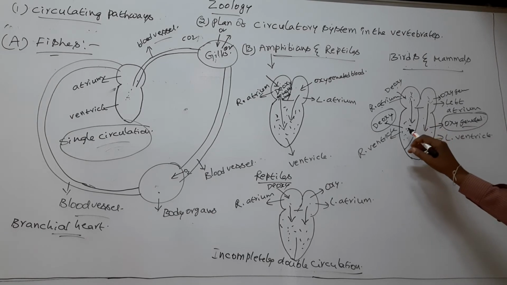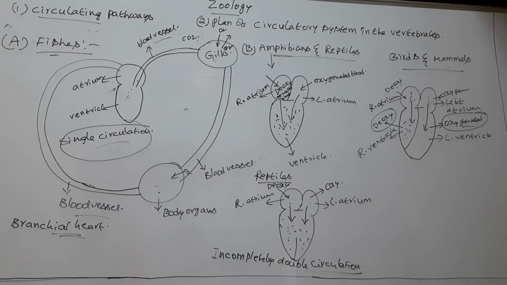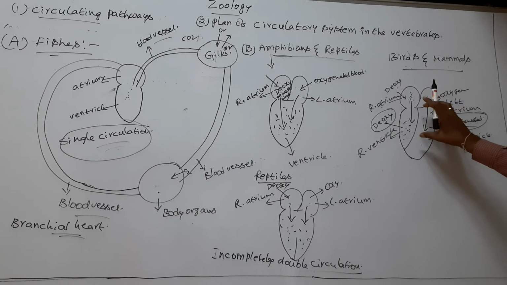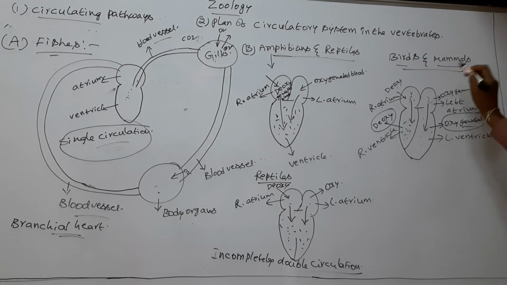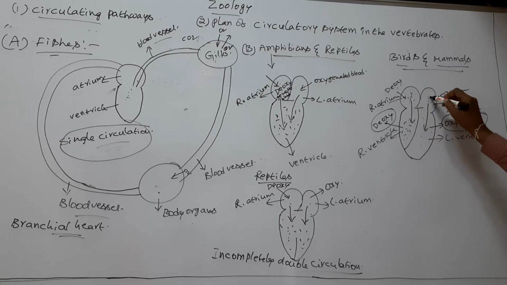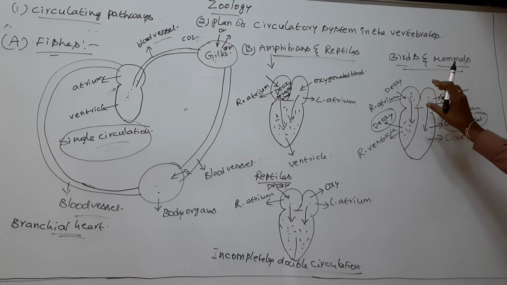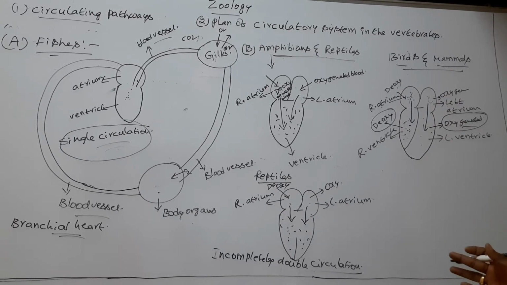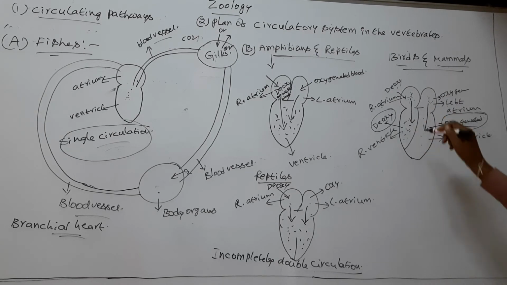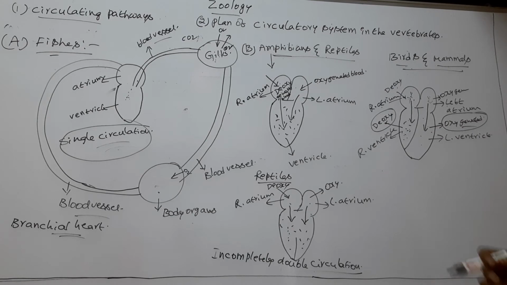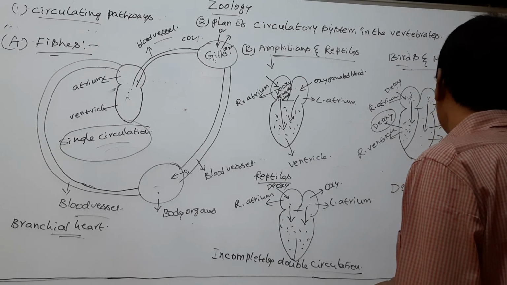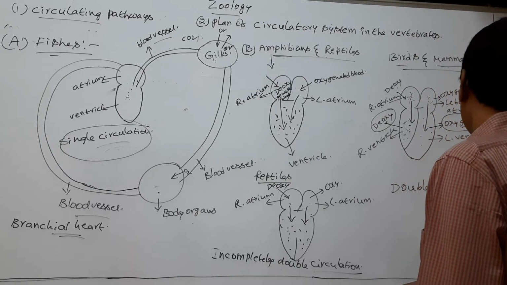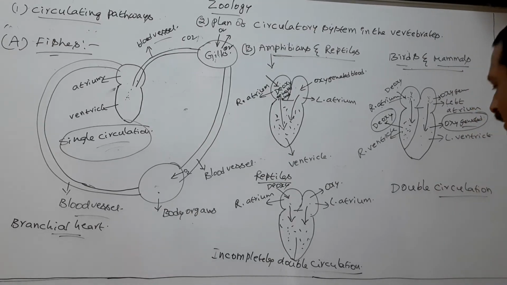The deoxygenated blood and oxygenated blood do not mix in the heart of birds and mammals. So deoxygenated and oxygenated blood travel through the heart separately. So two circulations appear. This type of circulation is called double circulation.